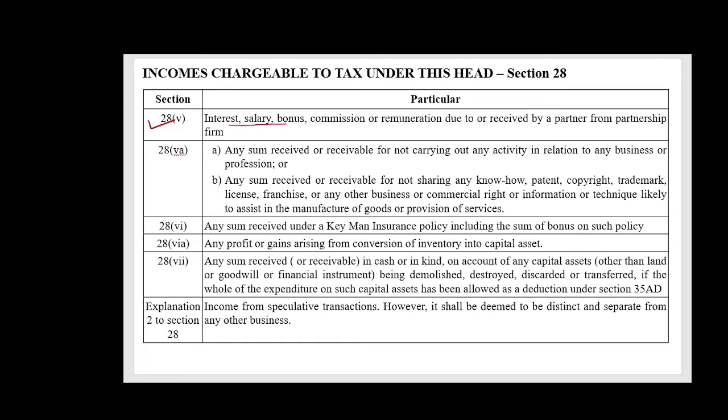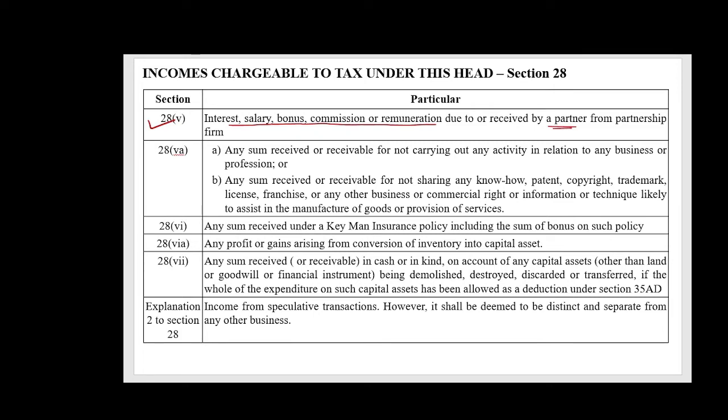Interest, salary, bonus, commission, or remuneration due to or received by a partner from a partnership firm will be deemed to be income from business. However, if such sums have not been allowed to be deducted under Section 40B while computing the income of the partnership firm, the income to be taxed shall be adjusted to the extent that the money is disallowed. So, if it is not deducted under Section 40(b) while computing the income of the firm, then such income shall be taxed and will be adjusted to that extent of money which has been disallowed.